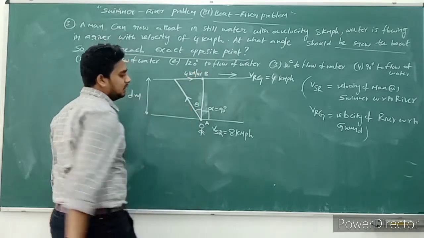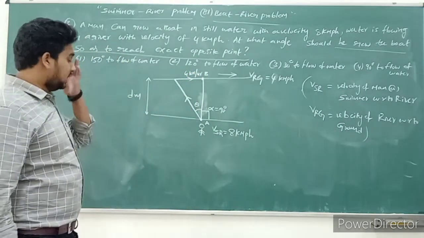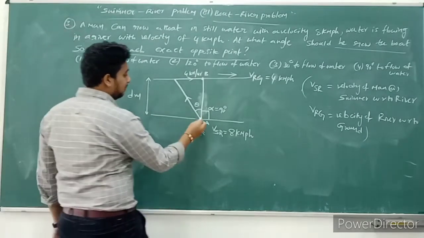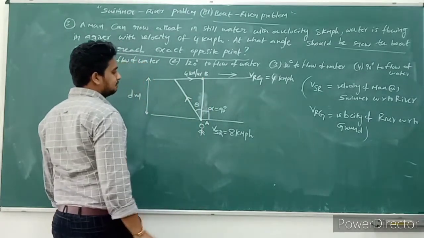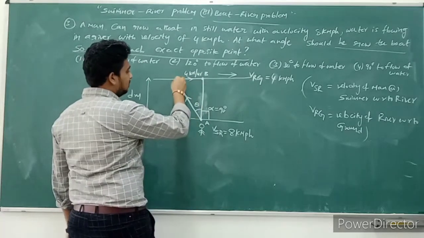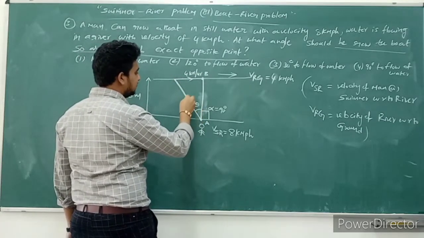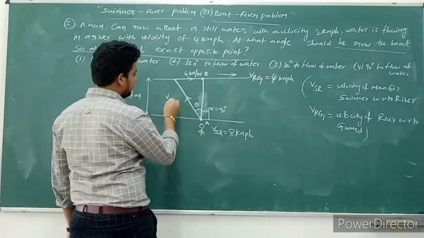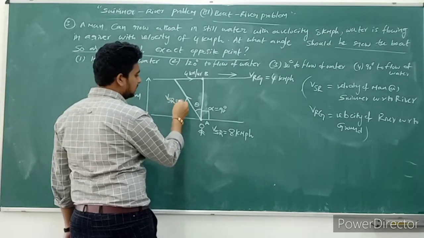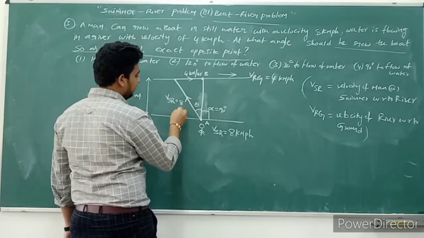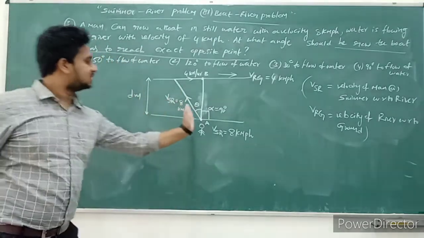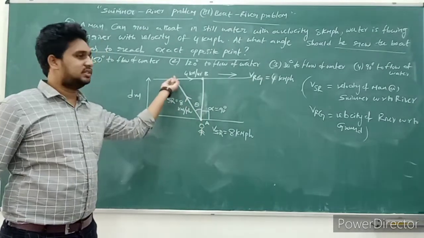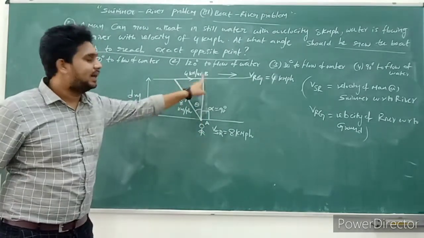Here the man is moving in this direction with velocity of swimmer with respect to river, which is given as 8 kmph. The man moves in this direction, then only he is able to reach point B.